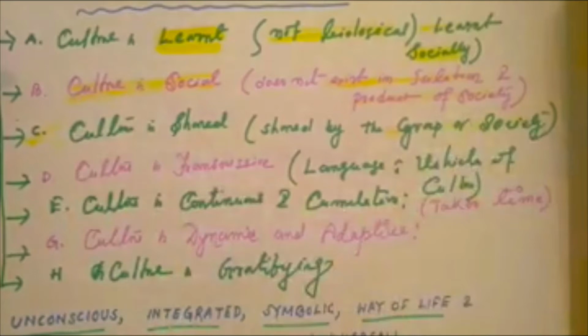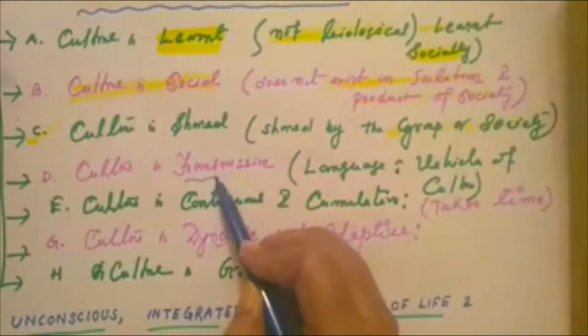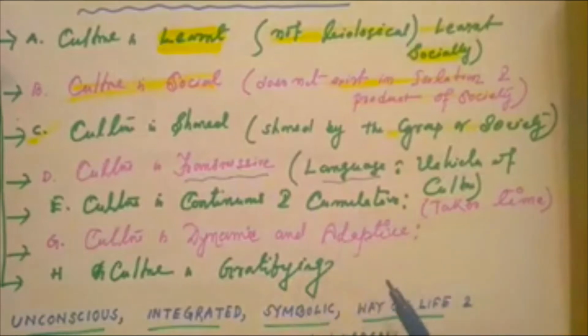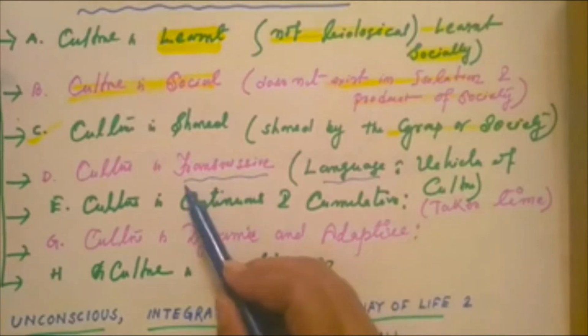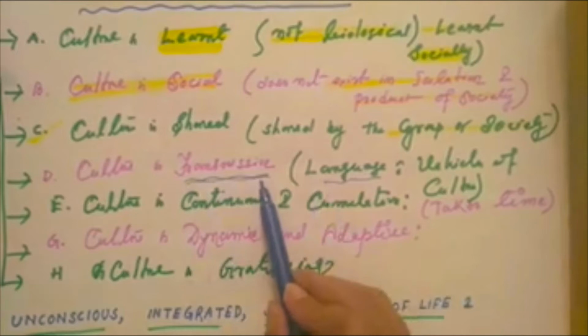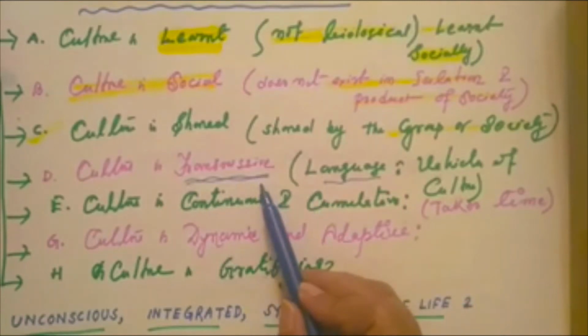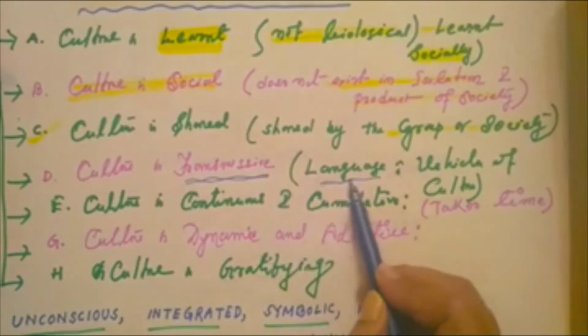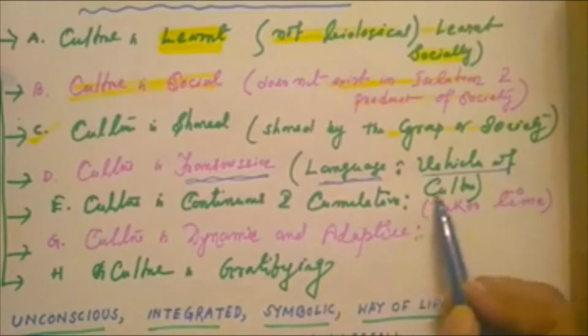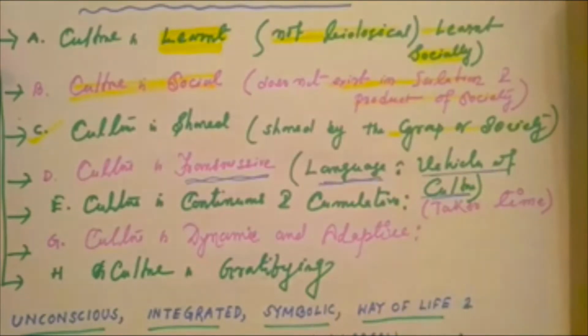Fourth one is, culture is transmissible. It is transmitted through the language, transmitted by the interaction, transmitted by the migration. There are lots of avenues of transmission of culture. Even through generation to generation, culture may be transmitted from one generation to the next generation. So language and migration are the important vehicles of the transmission of culture.